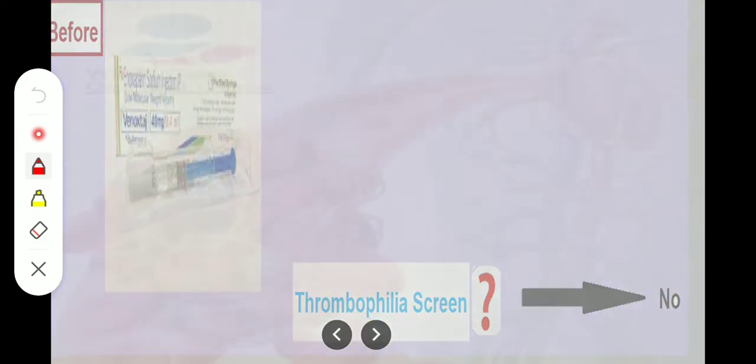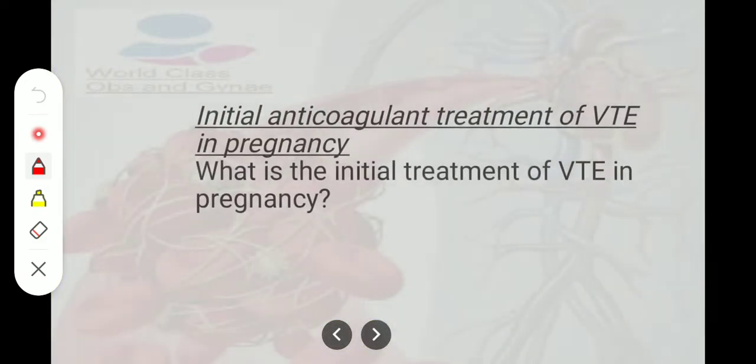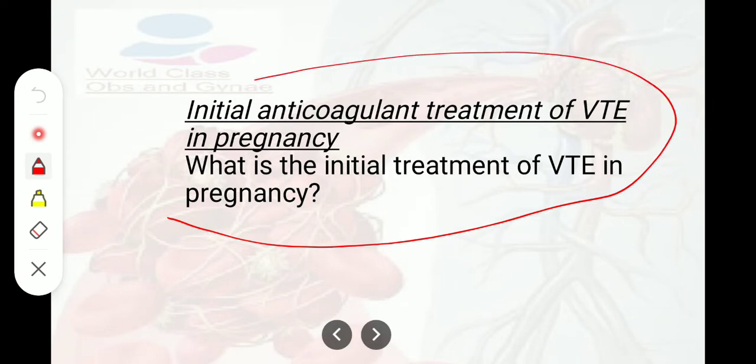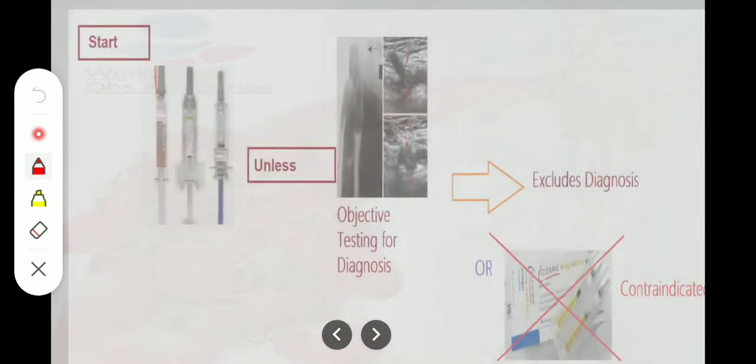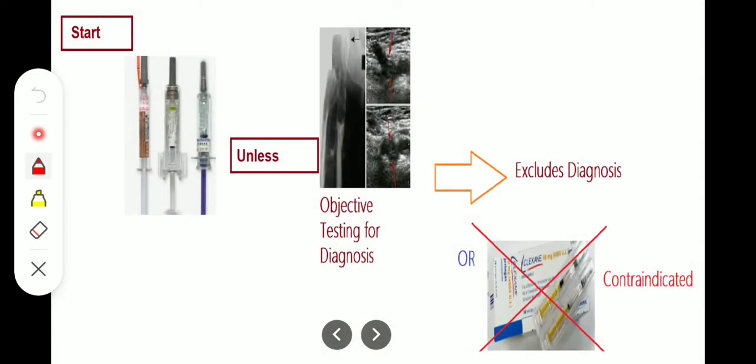And initial anticoagulant treatment of VTE in pregnancy. What is the initial treatment of VTE in pregnancy? That is a question. Okay, we should start low molecular weight heparin unless objective testing for the diagnosis excludes the diagnosis or the enoxaparin is contraindicated.